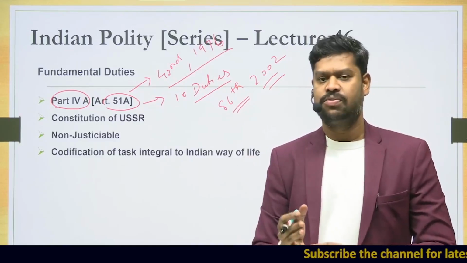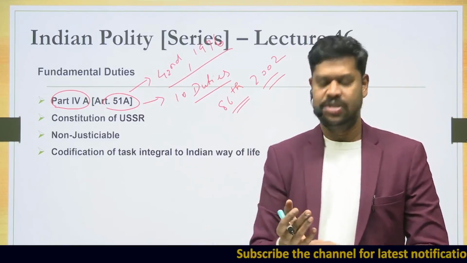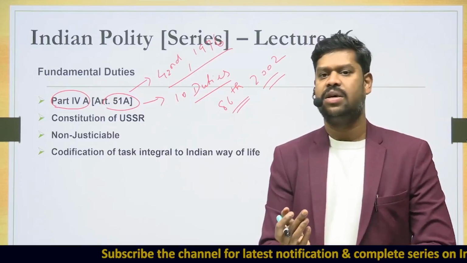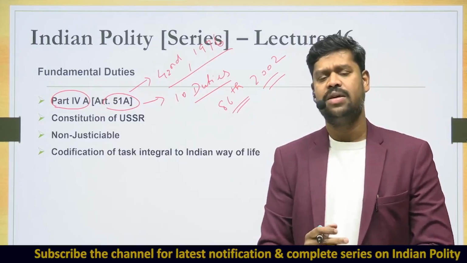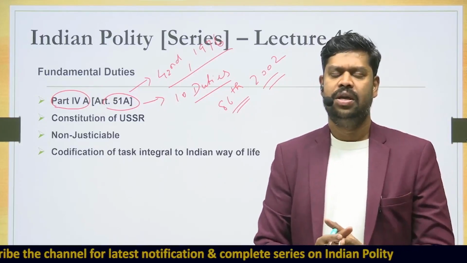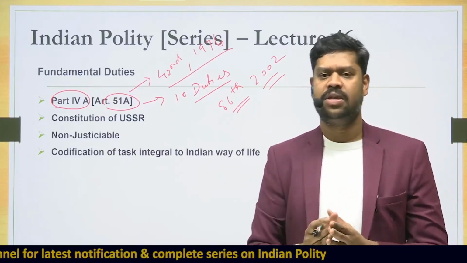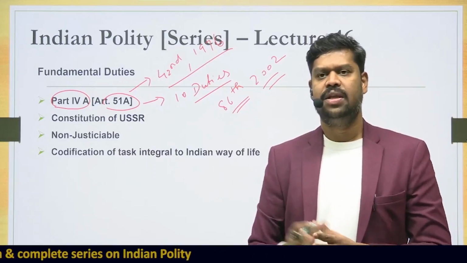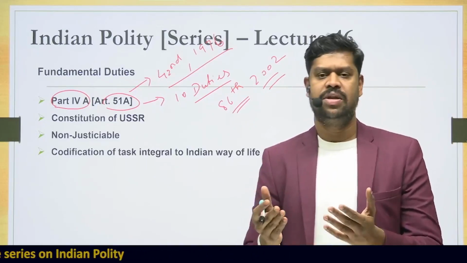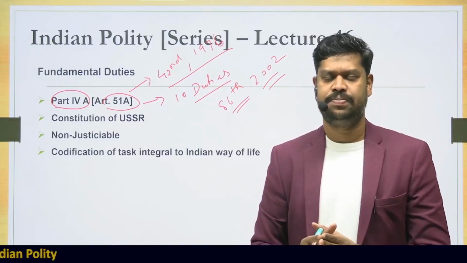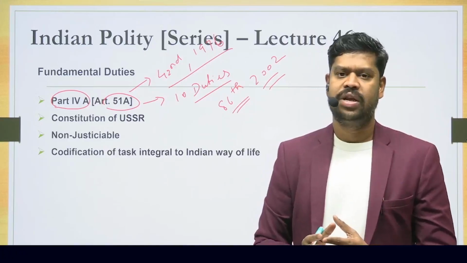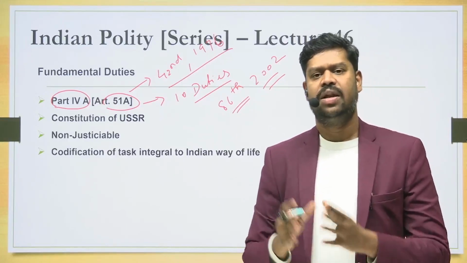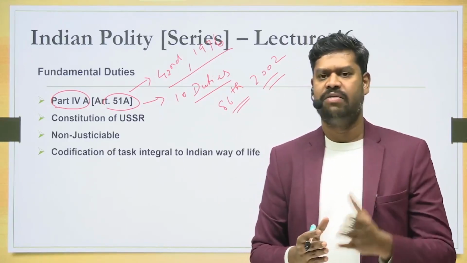For someone who wants to know the background under which the emergency was proclaimed, that was a time when the election of Prime Minister Indira Gandhi was challenged in the Allahabad High Court. The Allahabad High Court held that her election was invalid because it was convinced that she had been involved in what is called corrupt practice during her election. Involving in corrupt practice during an election is an electoral offence as per the Representation of People Act, and therefore her election was considered invalid.